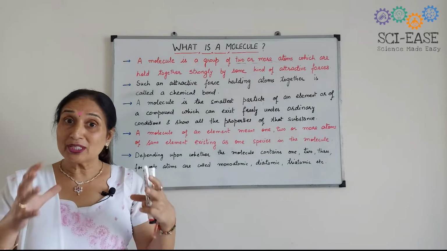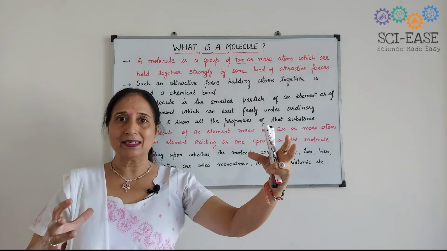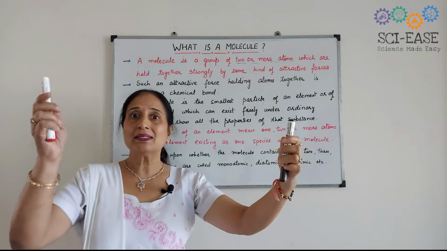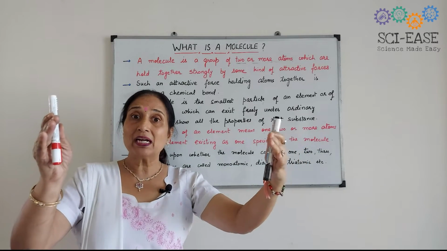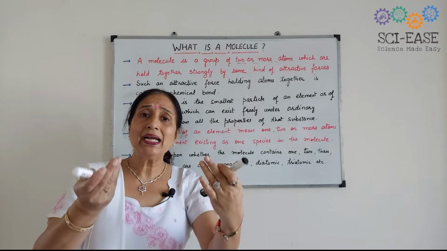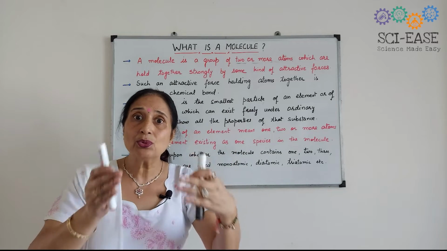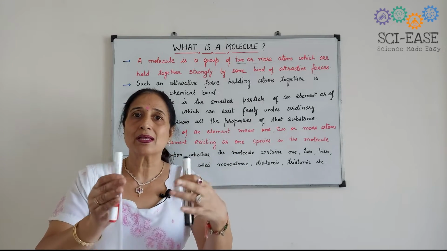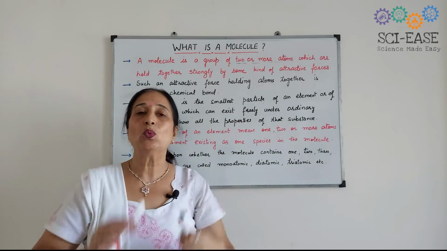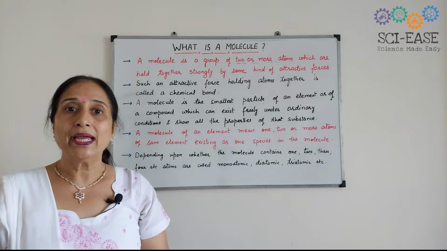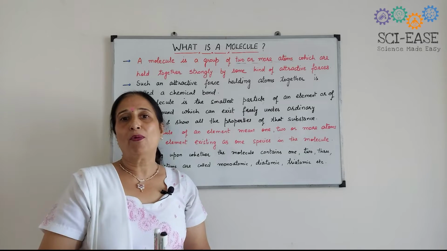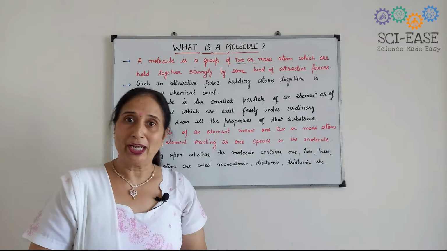Why do they come closer to each other? Due to some attractive forces which exist between these two atoms, and they result in the formation of a molecule.